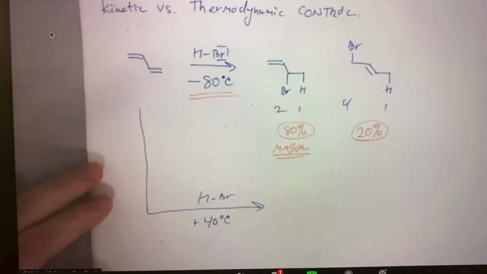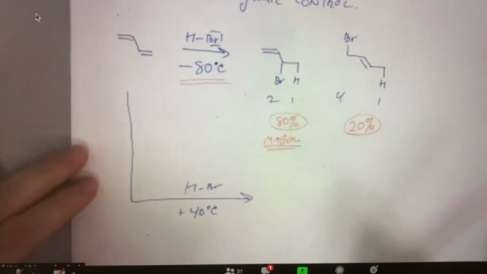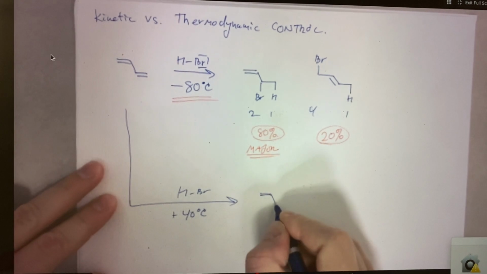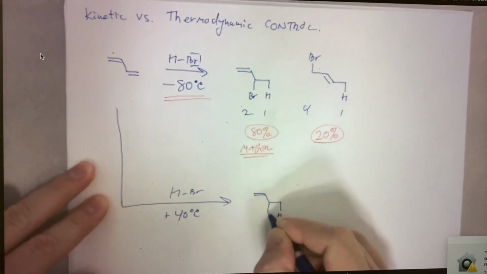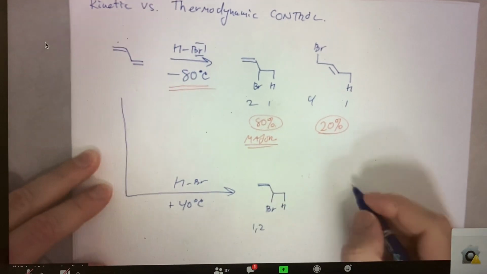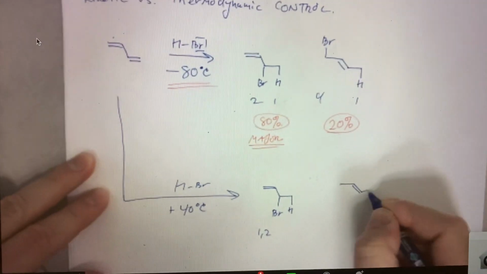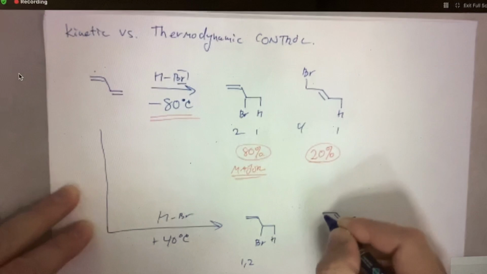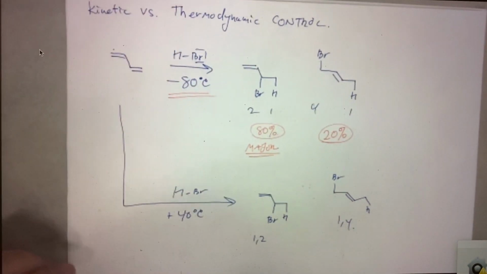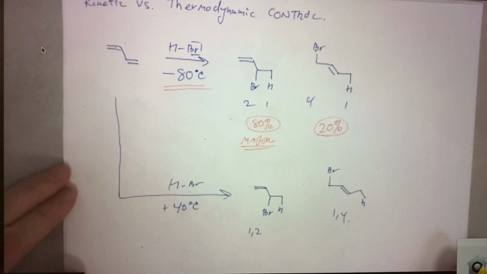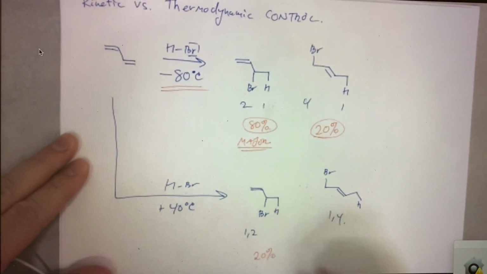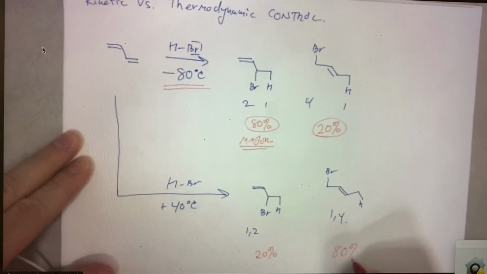Plus 40 degrees is pretty warm. And we're going to draw the same two products, the 1,2 addition product and the 1,4 addition product. And the product distribution flip-flops, and we get 20% of the 1,2 product and 80% of the 1,4 product.